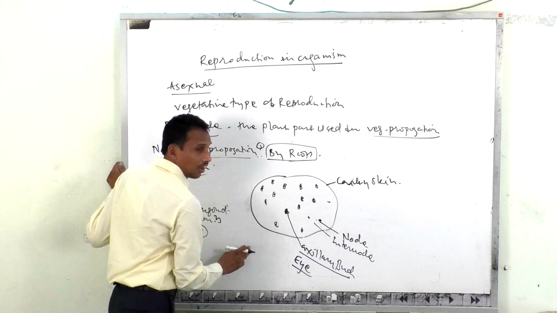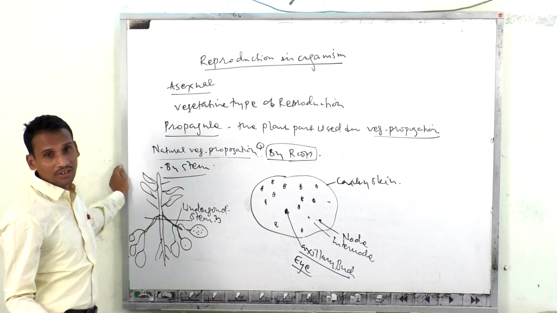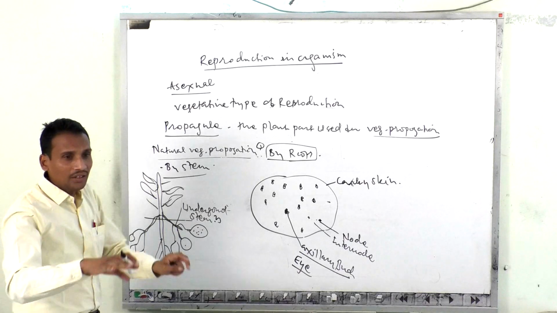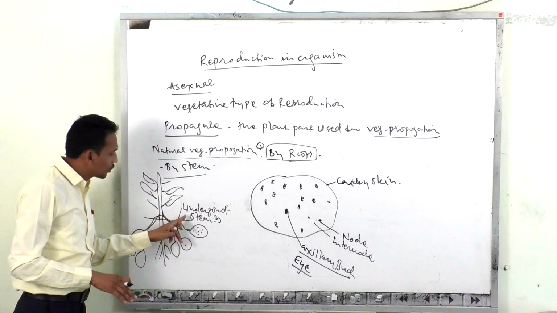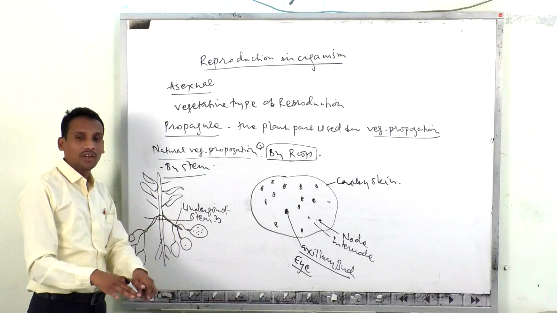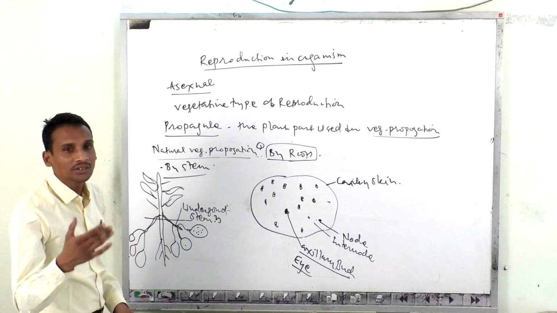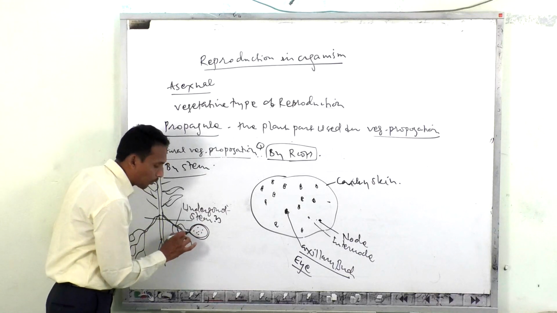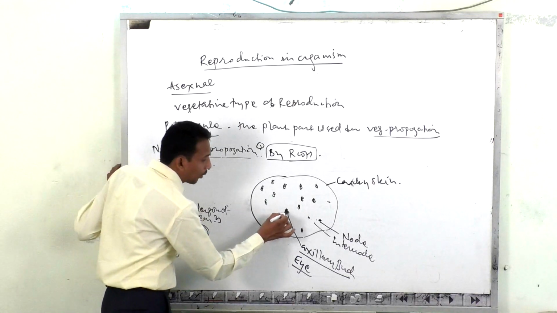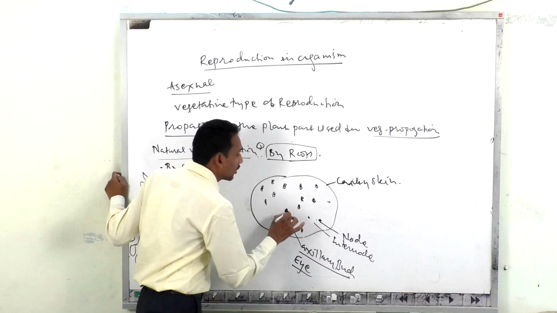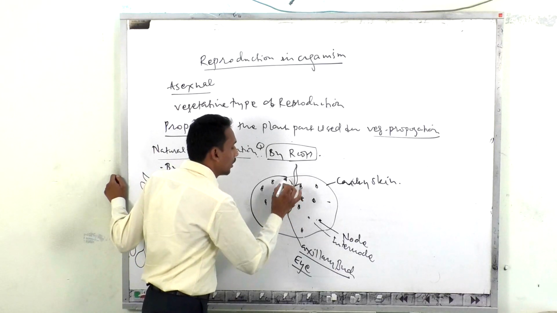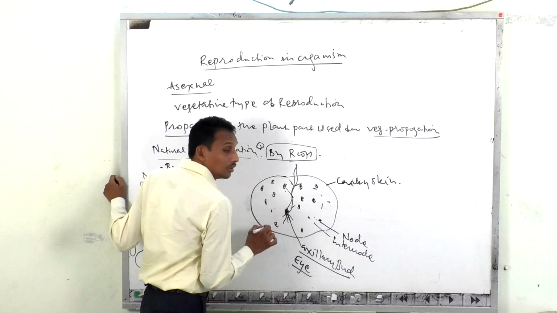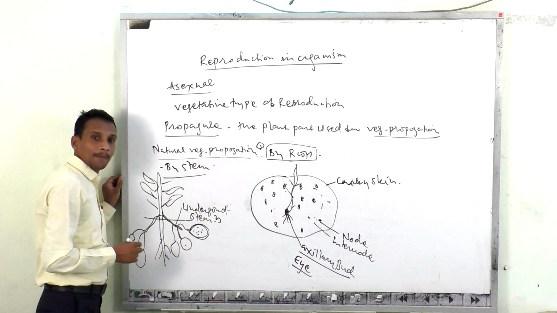Now what happens is that in adverse conditions the aerial plant part dies naturally, and the underground stem portion remains buried inside the soil. Whenever favorable conditions set in, from the axillary bud present here in the underground stem tuber, a new individual sprouts, and the stored food material is used by the new sprouting shoot.